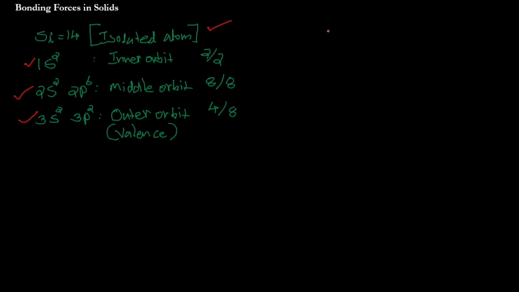It's 1s2, 2s2, 2p6, 3s2, 3p2. Okay, so in the inner orbit, the s orbit should contain 2 electrons. Here also we have 2 electrons. So there are 2 electrons in 2 states.